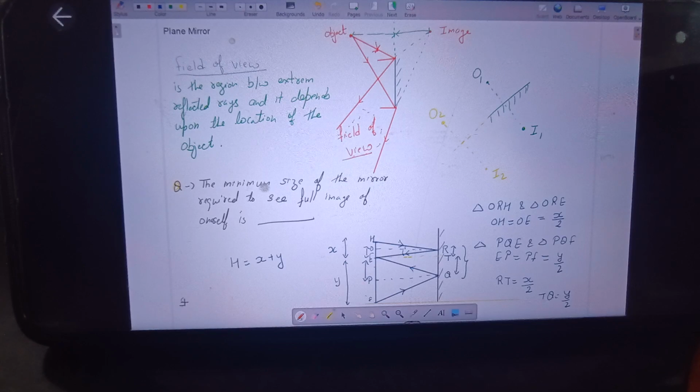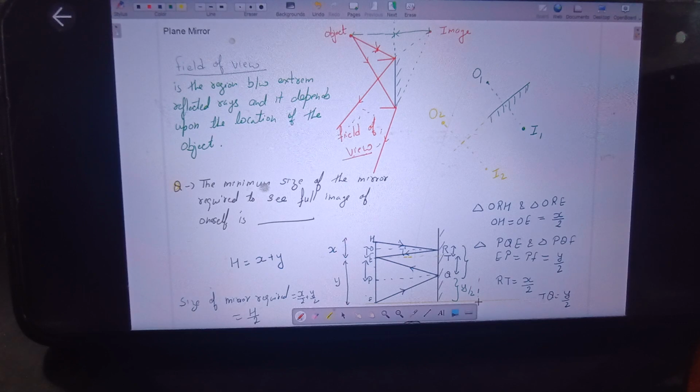So the size of the mirror required is equal to x by 2 plus y by 2, that is x plus y by 2, or h by 2. So that's why we only need a mirror of half the height of the person to see the complete image. But there's one more thing you should know: the height of the mirror above the ground should be equal to y by 2.